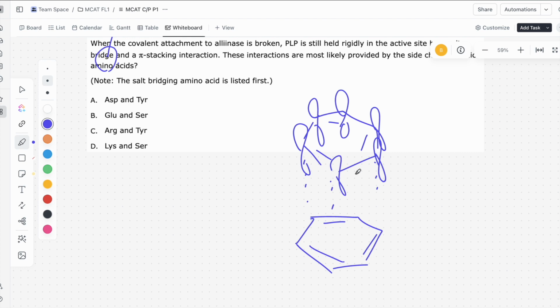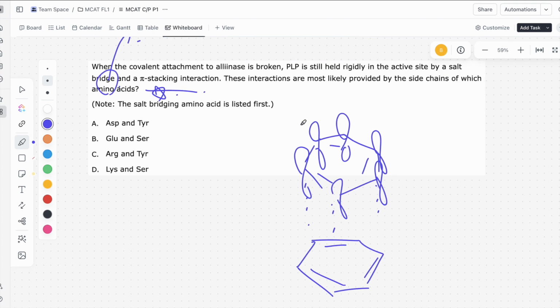What you need to know is that pi stacking interactions require you to have double bonds, especially aromatic rings. I believe, I'm going to double check that, but you do need aromatic rings for pi stacking interactions. So where do we get double bonds? Where do we get aromatic rings?